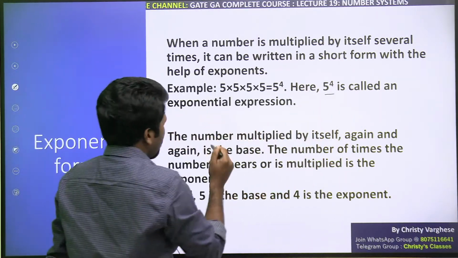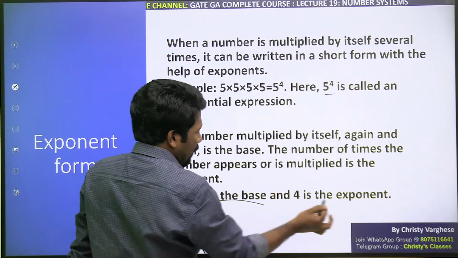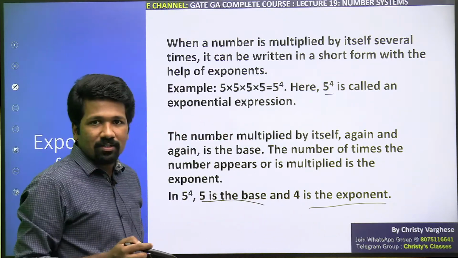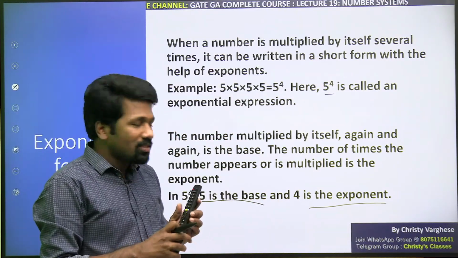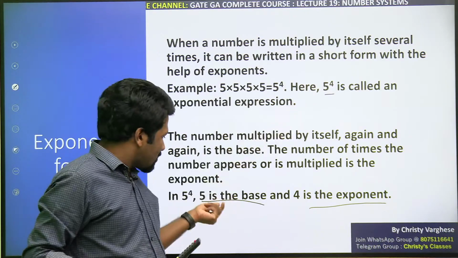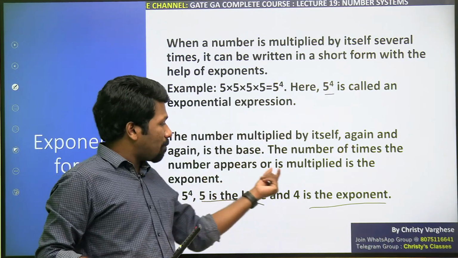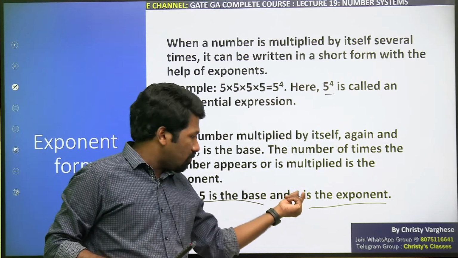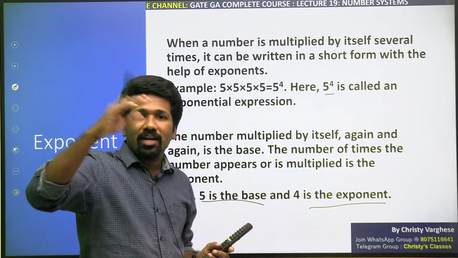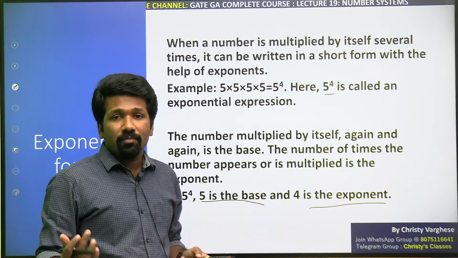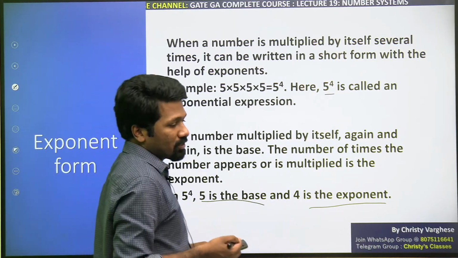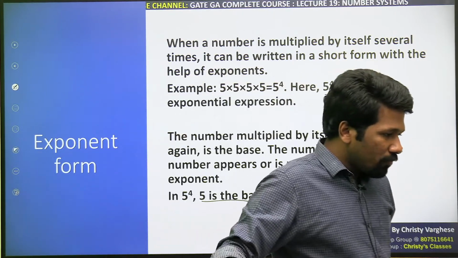5 raised to 4 में 5 is the base and 4 is the exponent, na? And in logarithm case, as I told, log 625 to the base 5. 5 का कौन सा power है? That power will be the exponent part. That will be in the right hand side of the logarithmic form of the same expression. I hope that is clear, all of you.